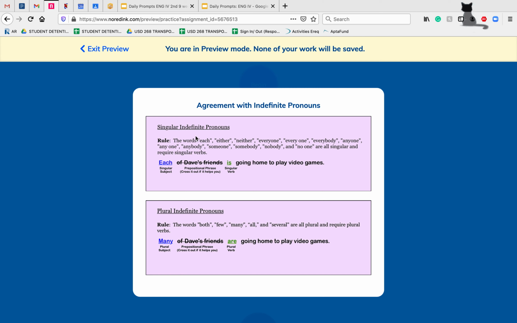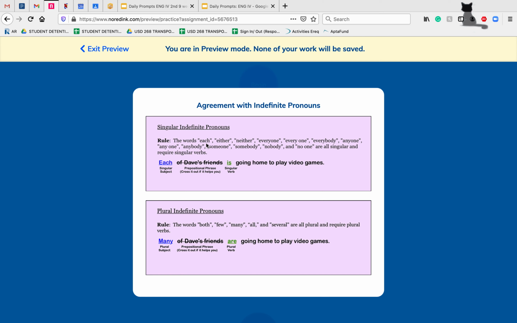So here we have our singular indefinite pronouns. These are words like each, either, neither, everyone, everybody, anyone, anybody, someone, somebody, nobody, and no one. All of these we treat as singular. So some of these are easier to remember that we're going to treat them as singular.